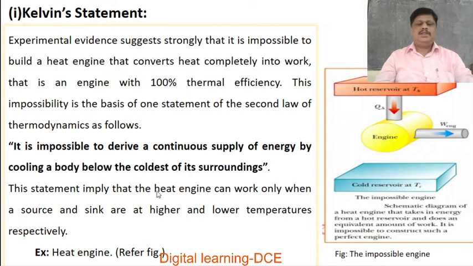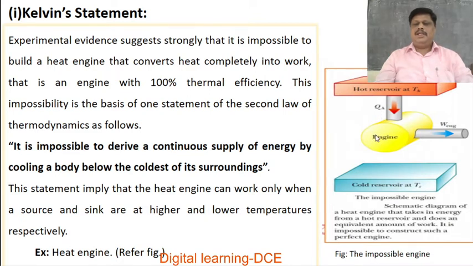That means there is a source which should be at a higher temperature and a sink which is maintained at a lower temperature. So the example is the heat engine. We can refer to the figure here. There is a hot reservoir maintained at a higher temperature T1. There is an engine and also there is a cold reservoir at temperature T1.